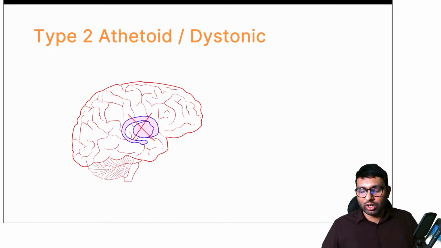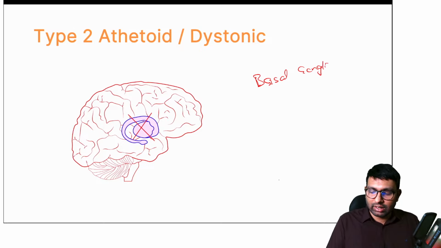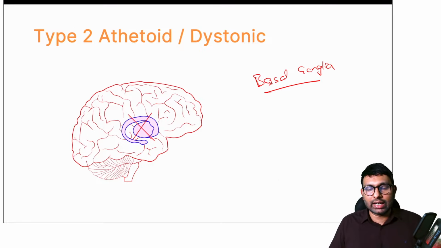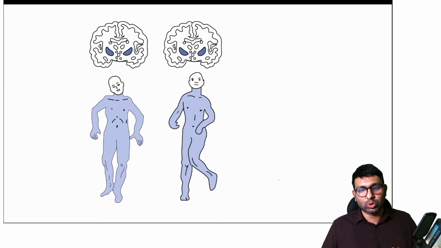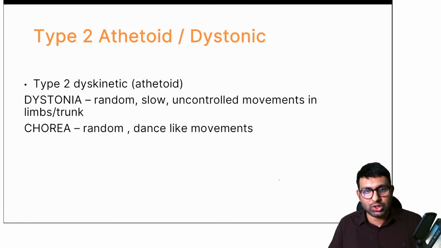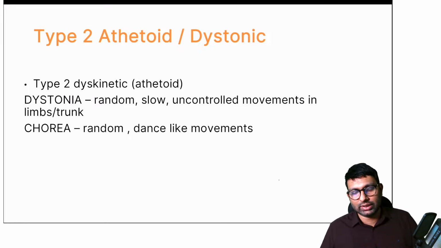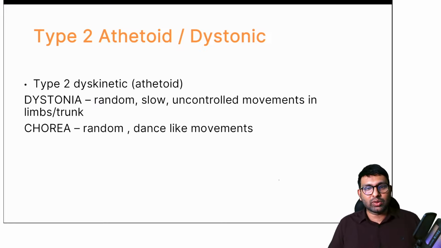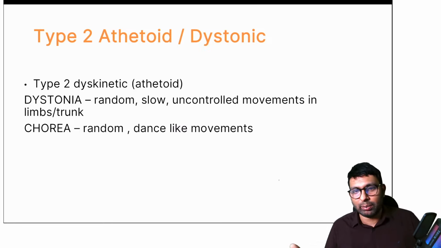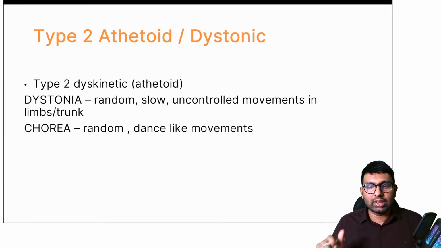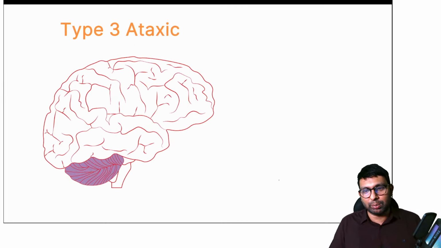Another type is athetoid, where the basal ganglia is getting affected, because of which movements are getting affected, and you will have two types of movements. One is chorea, one is dystonia. I won't go into the details of that because it's covered. So you'll have these two types of random involuntary movements, because the basal ganglia is damaged. Voluntary activities are low, involuntary activities are more. Involuntary activities involve chorea and dystonia, which is a type 2 athetoid type of cerebral palsy.